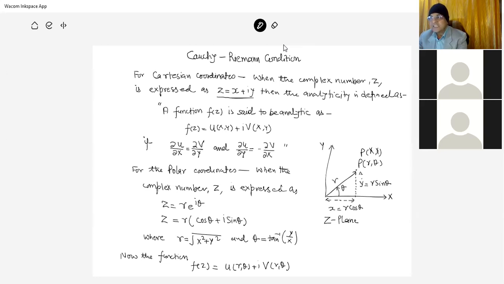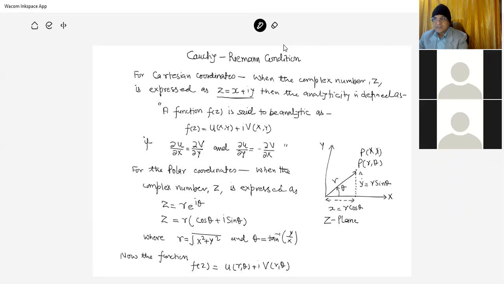Then the analyticity is defined as follows: the function f(z) is said to be analytic if f(z) is expressed as u(x,y) plus i v(x,y), and del u by del x is equal to del v by del y, and del u by del y is equal to minus del v by del x.